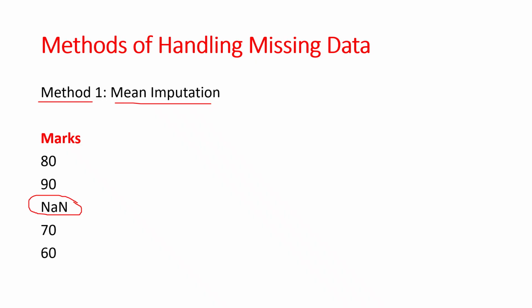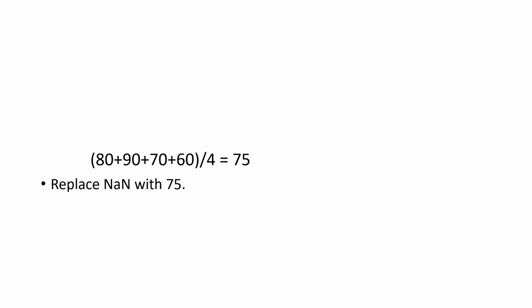The example here: marks are 80, 90, 70 and 60, and the missing value is between 90 and 70. Now we need to take the average. Average means 80 plus 90 plus 70 plus 60 divided by the total number of values, 4. The result is 75. So we can replace that NaN with 75. That is the mean operation. It is one of the ways to fill the missing value. Likewise, we can fill the missing values here.